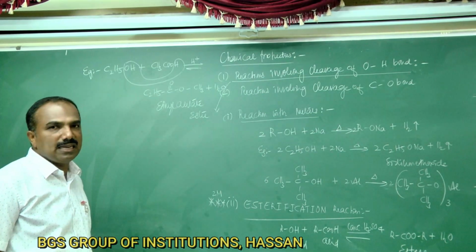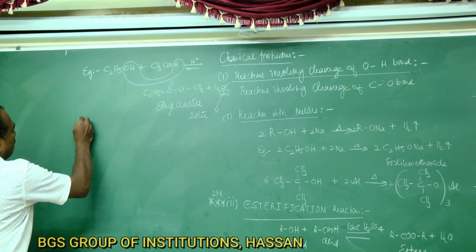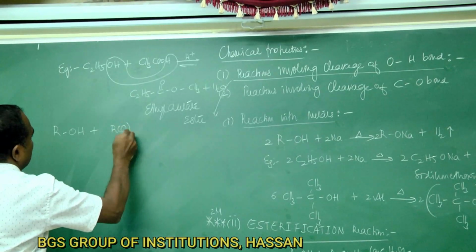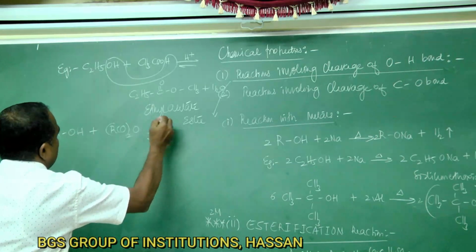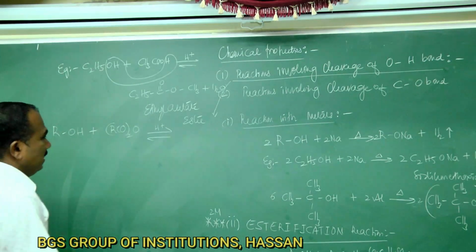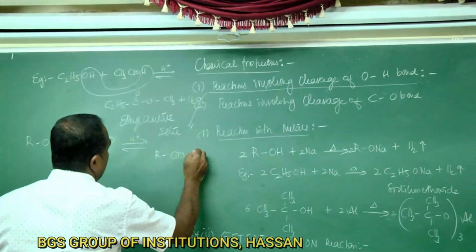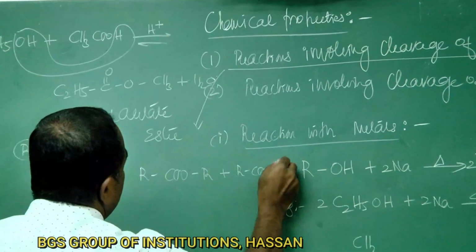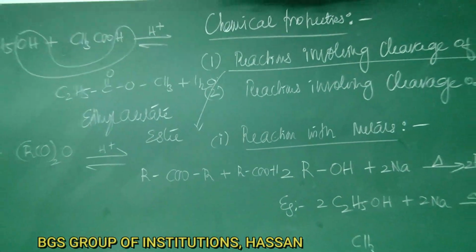Acid chlorides as well as acid anhydrides. So example for that one is, when an alcohol is heated with anhydrides, you're going to get esters, RCOOR plus RCOOH. Instead of water, you're going to get acids.